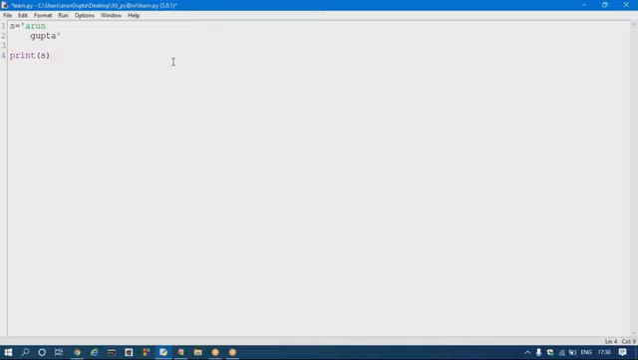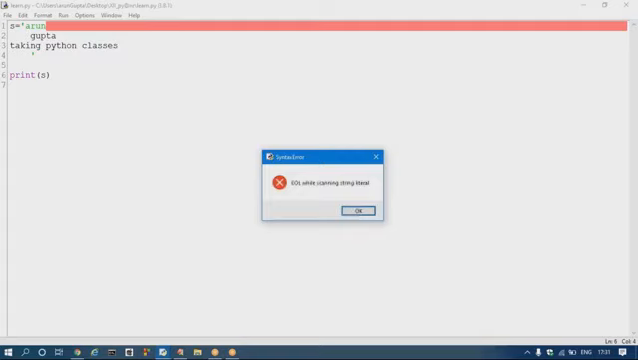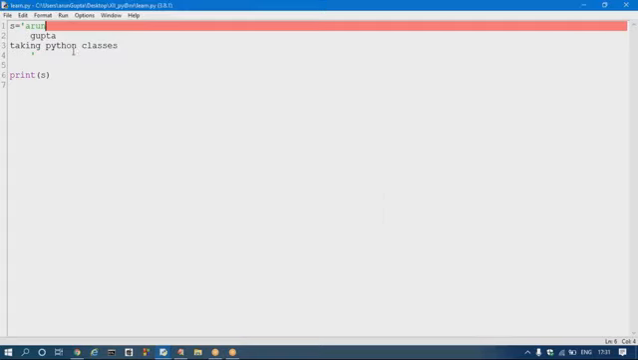print s, it prints Arun Gupta. And for a multi-line string I am taking Python, Python classes. So this is a multi-line string: first line, second line, third line, and printing s. If I run this code, it generates an error: EOL while scanning string literal. EOL means end of line. So this is not the way to define a multi-line string.